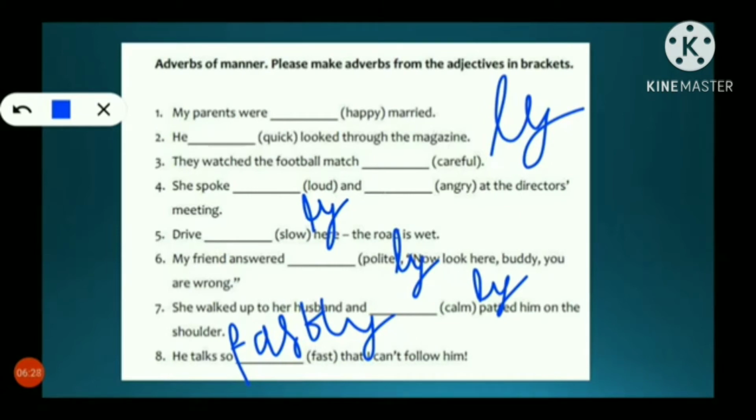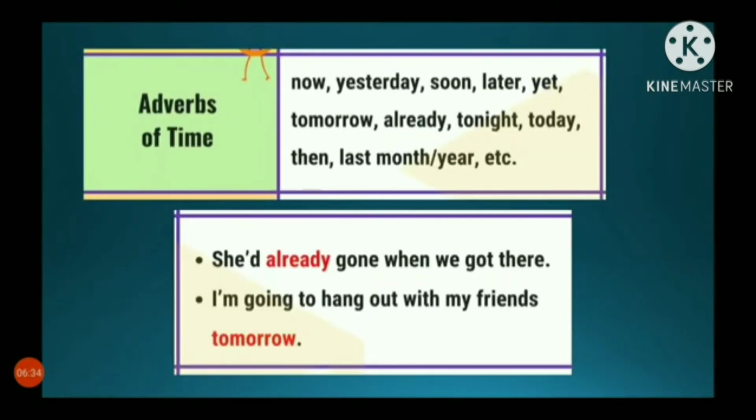Are you clear? Yes. Next is adverbs of time. You are telling about the time. Now, yesterday, soon, later, yet, tomorrow, already, tonight, today, then, last month, last year, etc. These are all considered adverbs of time. They tell us when and what happened at what time.